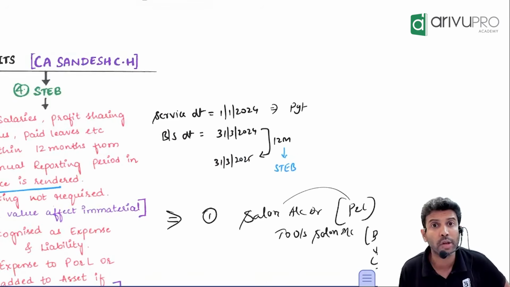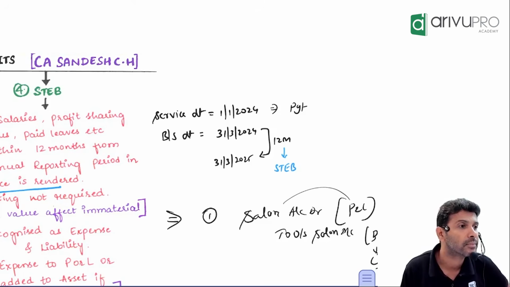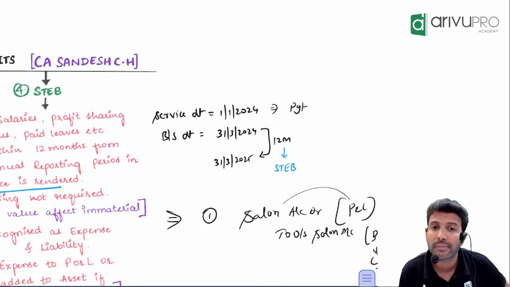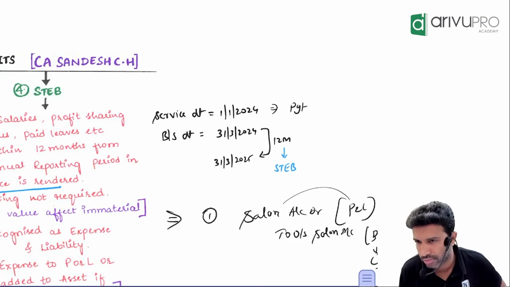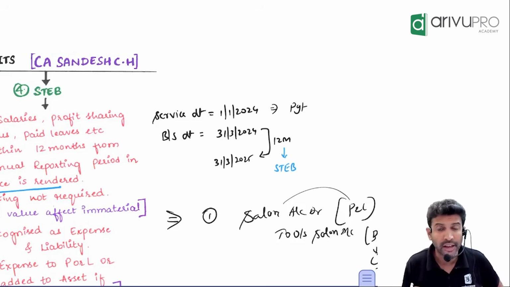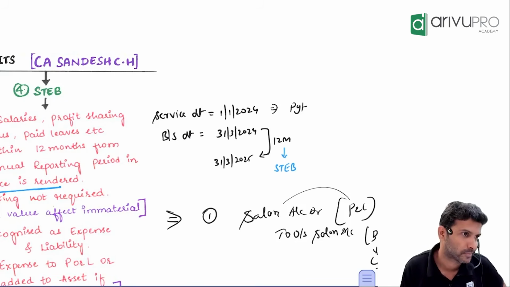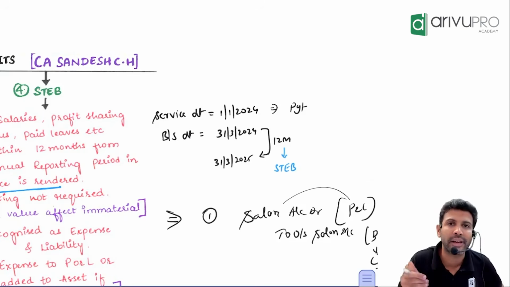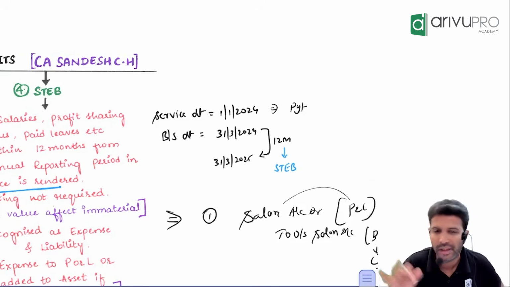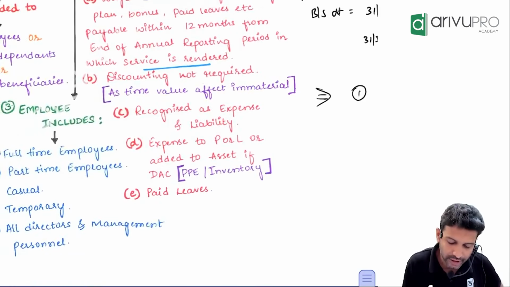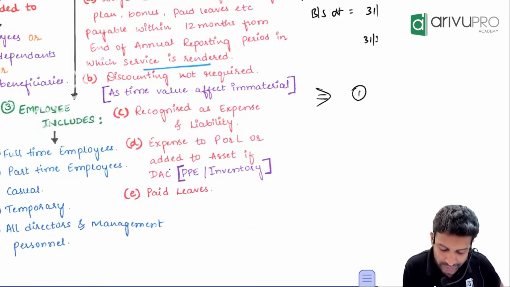P&L. Suppose this expense is a directly attributable cost. It may get added to the cost of PPE or an intangible asset also. Possible, no? Suppose an employee is doing installation of plant and machinery. Installation charges go to P&L or are capitalized? But who is doing the installation? An employee. That means that employee's salary will not go to P&L, rather it will be added to the cost of PPE. Usually that expense goes to P&L, but it can also get added to the cost of the asset, provided it is a directly attributable cost.